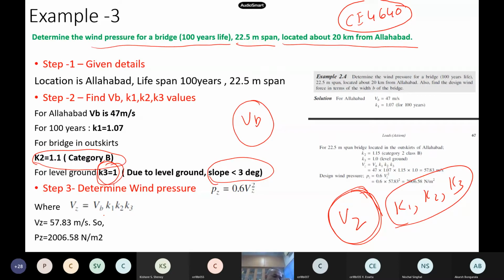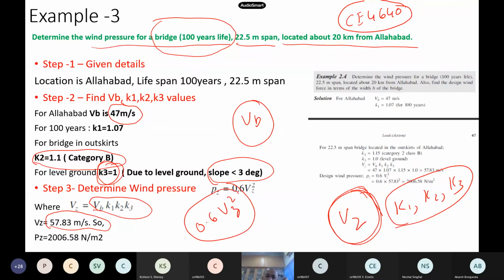So now substitute all these numbers here. So you will get, you followed it, 57.83 meters per second itself. So this is the design wind speed for Allahabad, and it is for this bridge design with 100 years lifetime. So now you can see the original value was 47. Okay, now because of these factors K1, K2, K3, the value has increased to 57.83 meters per second. Now the design wind pressure is simply 0.6 times Vz square itself. So this also you can easily calculate, and this is the design wind pressure. Okay, so this is how we do all the calculations. So this much is sufficient for this course.